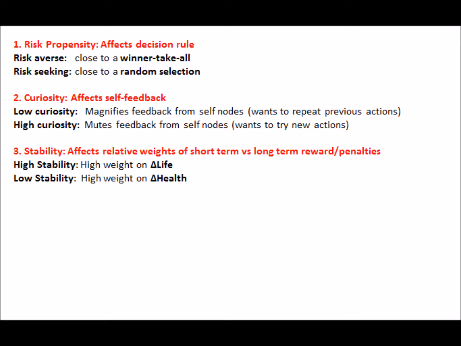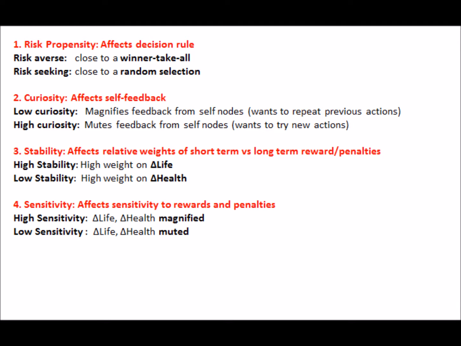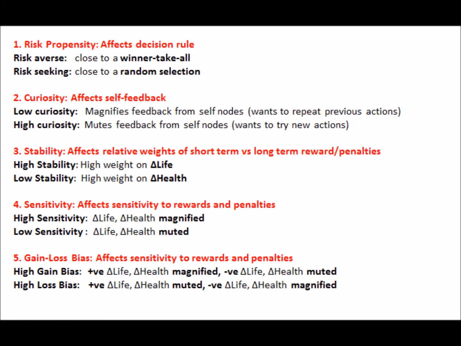A stable robot gives more weight to the long-term effects than immediate. An unstable robot will do the opposite. The fourth trait is sensitivity. The more sensitive a robot is, the more any event will affect it, positively or negatively. Finally, the last trait is its gain-loss bias. A robot with a gain bias will seek out good things even at the cost of bad things happening, whereas a robot with a loss bias will tend to avoid bad things even at the cost of missing the good.